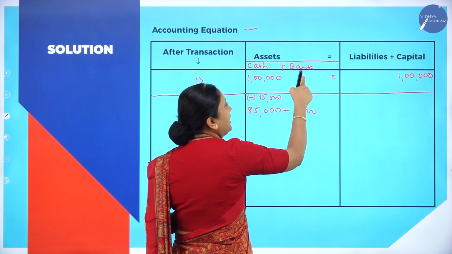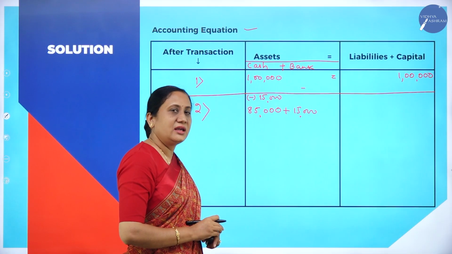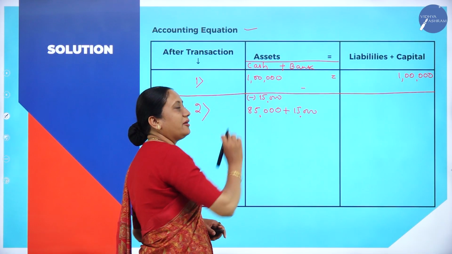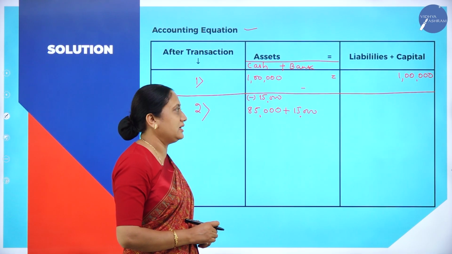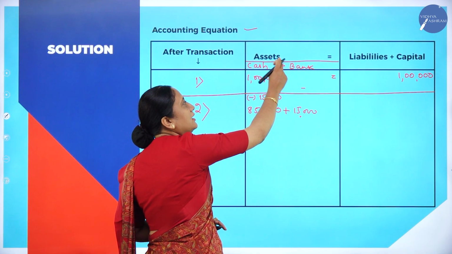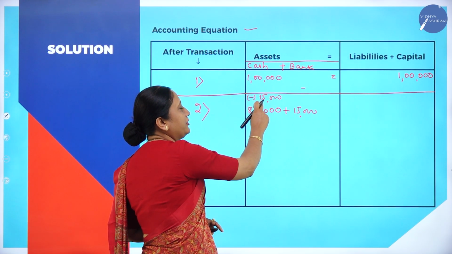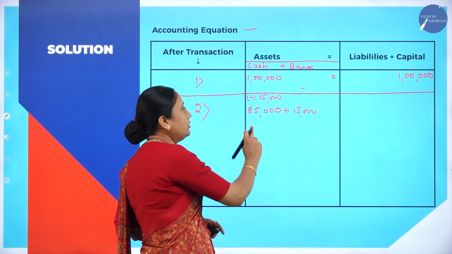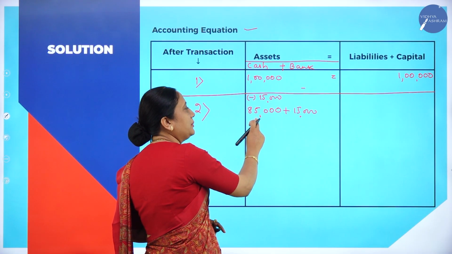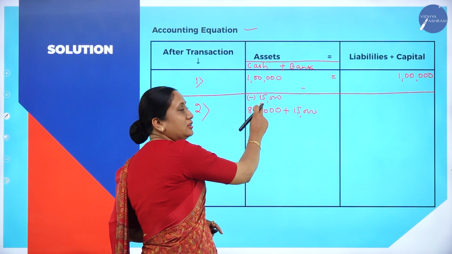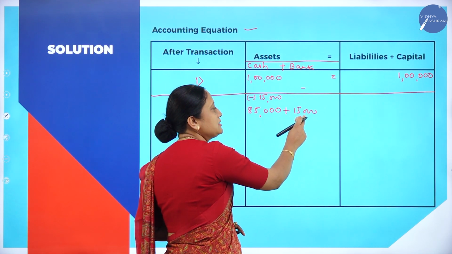So the bank balance is also an asset. Whether he has cash in hand in the business or a bank balance, both are considered assets. That is why I have written bank in the asset column. Clear? After depositing 15,000 to his bank account, 1 lakh minus 15,000 leaves available cash of 85,000. That 15,000 has been transferred into his bank account.